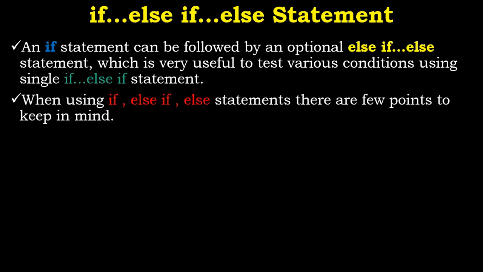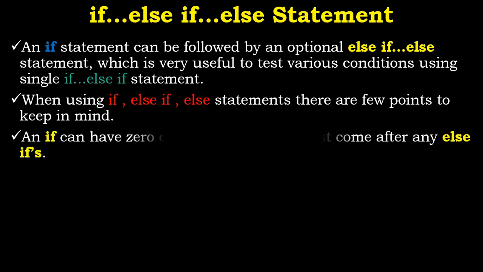When you want to implement the if else if statement, there are some points that you need to keep in mind, and I'll take you through these points. Number one: note that every if statement can have an else.